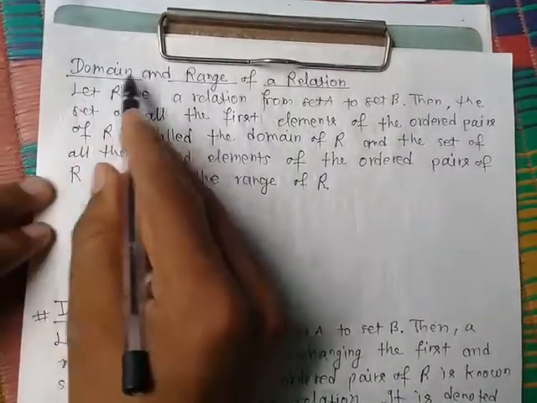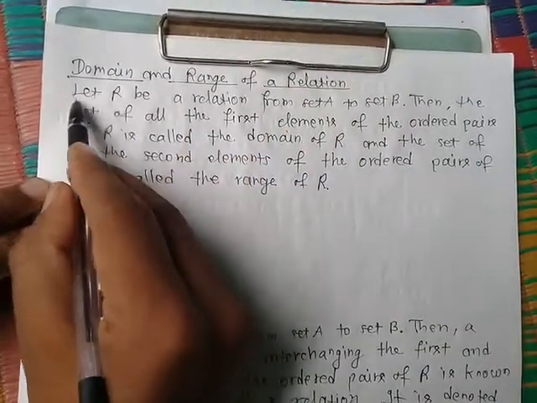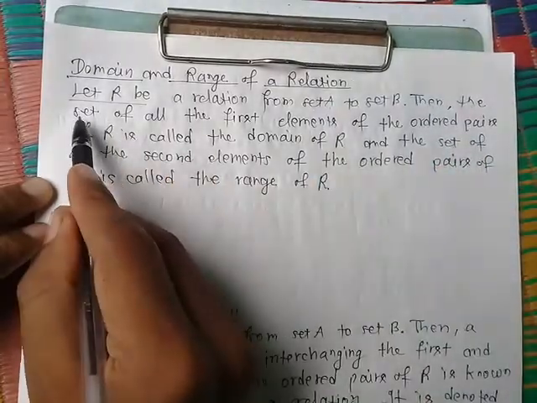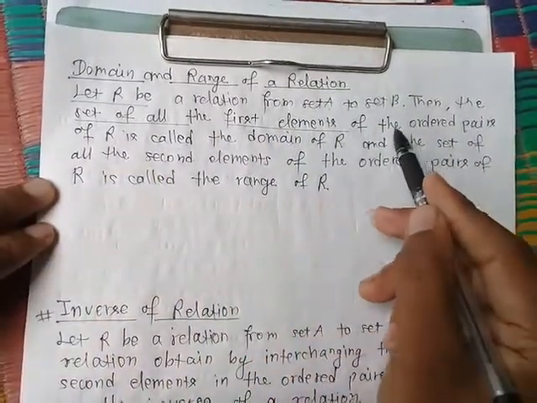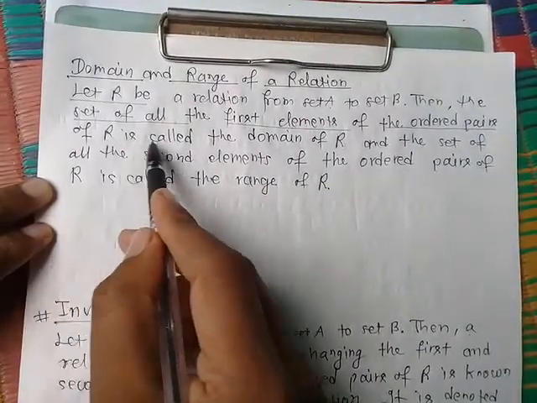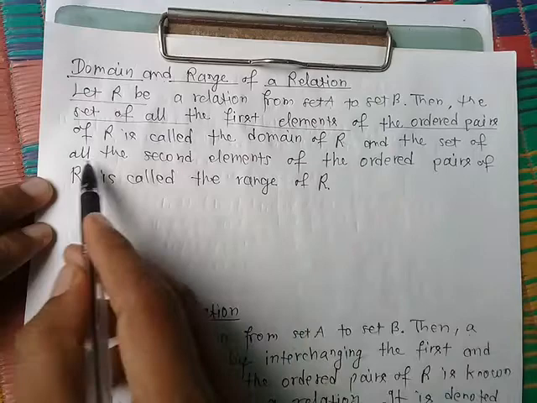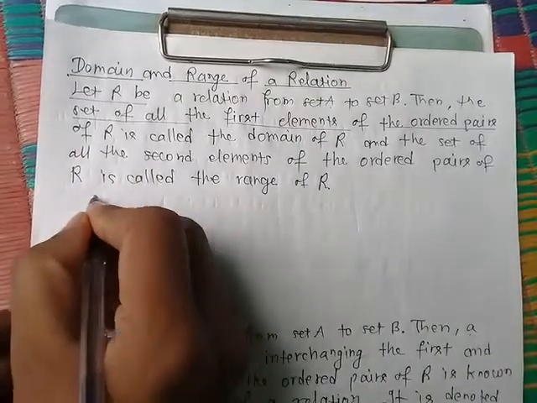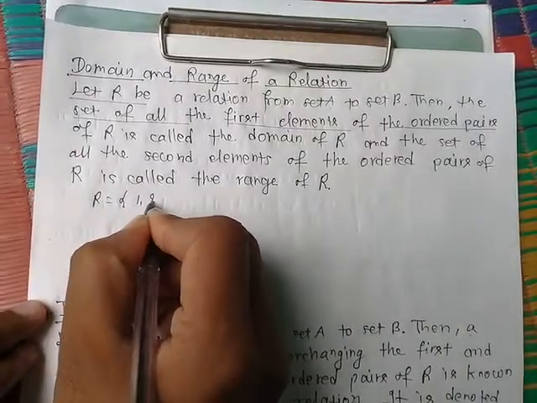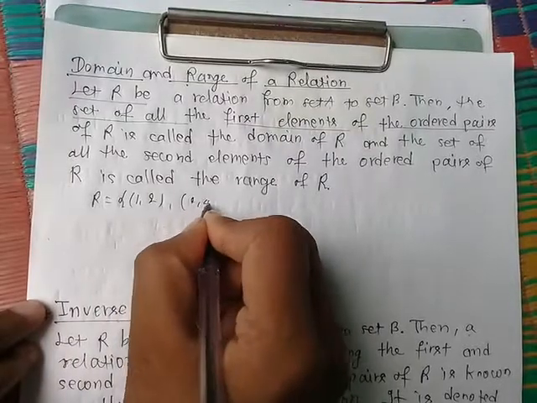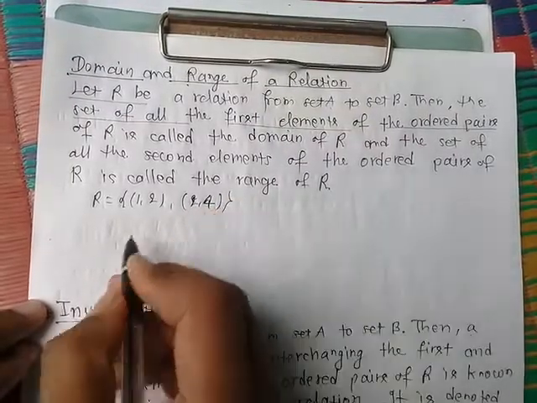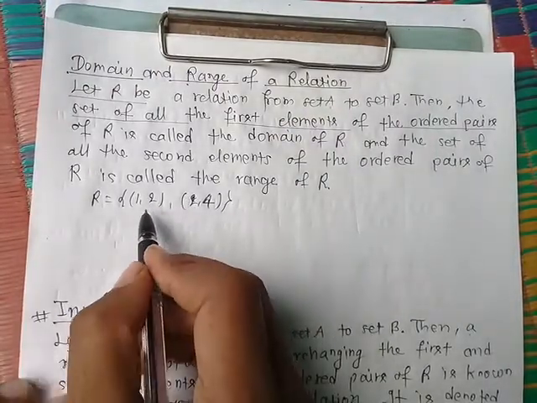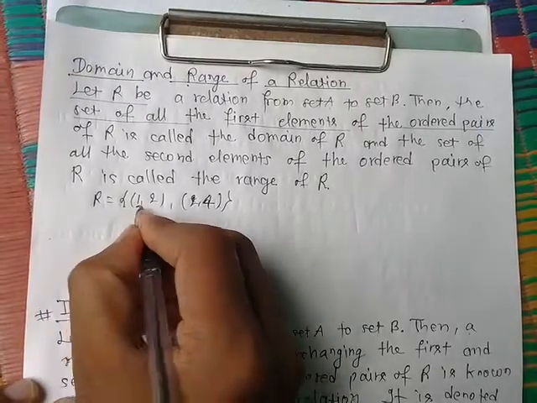Now again, domain and range of a relation. Let R be a relation from set A to B, then the set of all first elements of the ordered pairs of R is called the domain of R, and the set of all the second elements of the ordered pairs of R is called the range of R. Here R is (1, 2) and (2, 4). So the set of all first elements of the ordered pairs is 1 and 2.